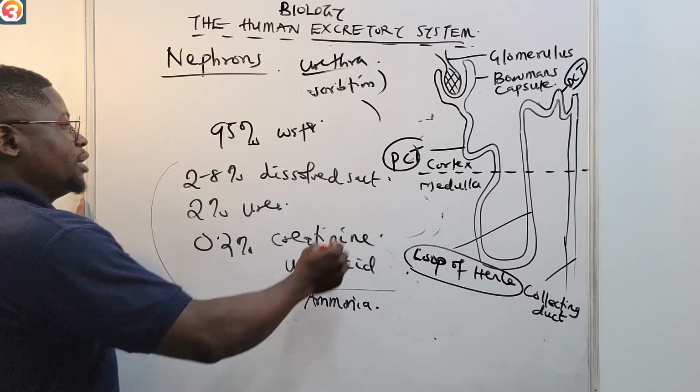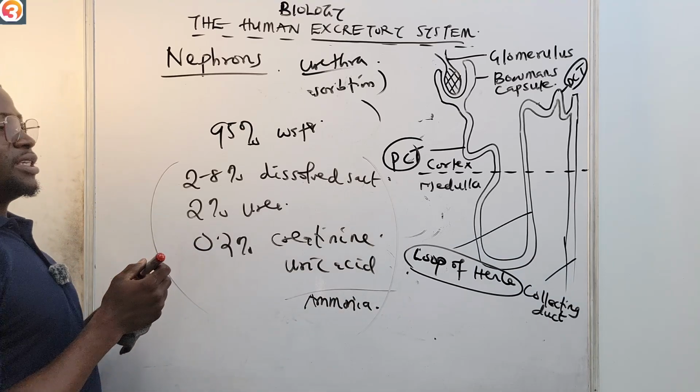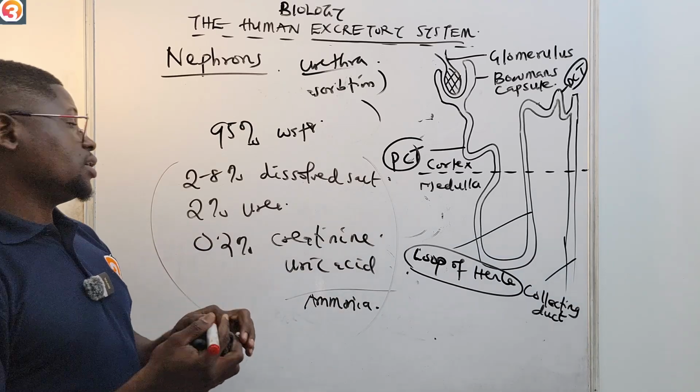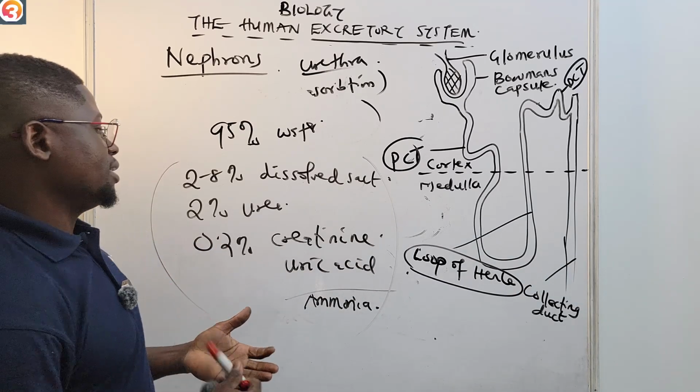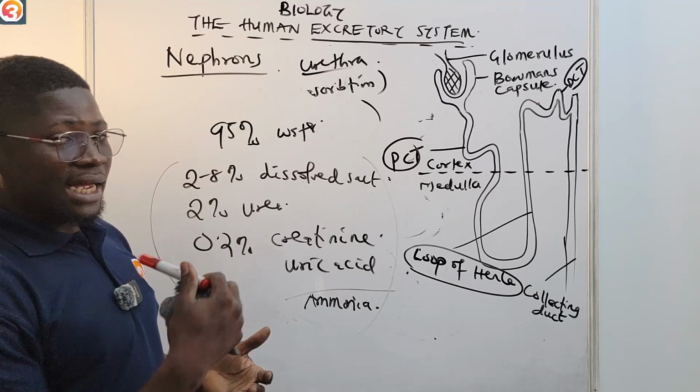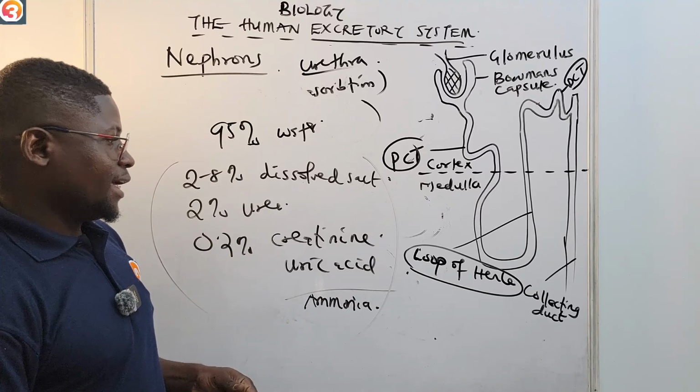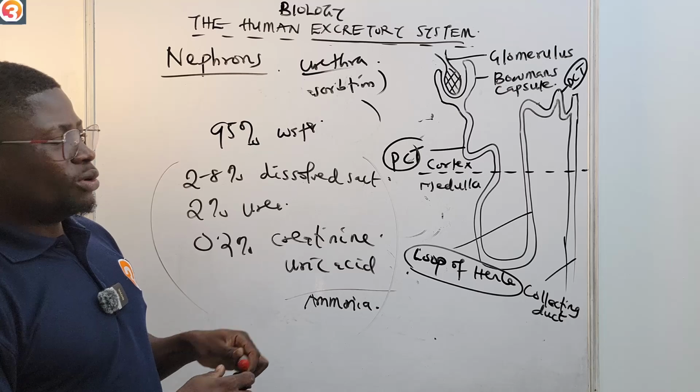Okay, these are the components of urine: 95% water, 2.8% dissolved salt, 2% urea, 0.2% of other substances like uric acid, ammonia, and creatinine. So that's basically how the urine is formed.